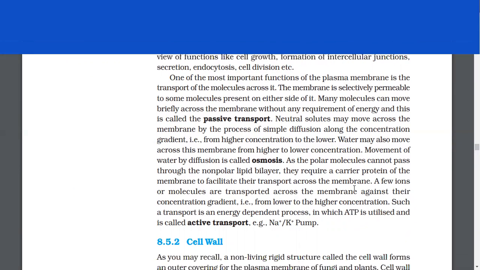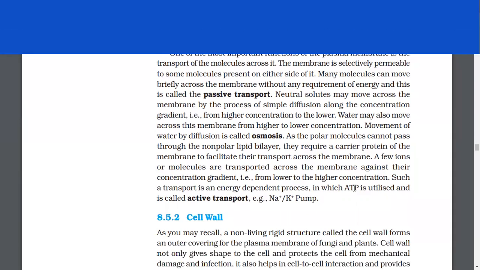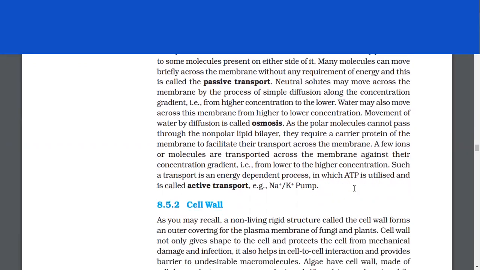One of the most important functions of the plasma membrane is the transport of molecules across it. The membrane is selectively permeable to some molecules present on either side of it. Many molecules can move across the membrane without any requirement of energy, and this is called passive transport. Neutral solutes may also move across the membrane by the process of simple diffusion along the concentration gradient, that is, from higher concentration to the lower. Water may also move across this membrane from higher concentration to lower concentration. Movement of water by diffusion is called osmosis.